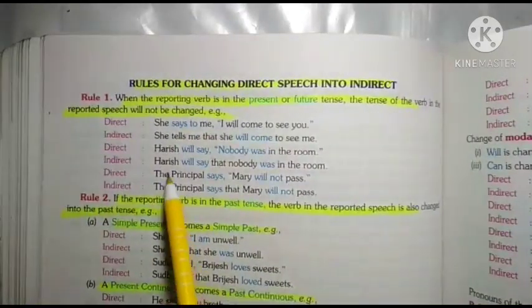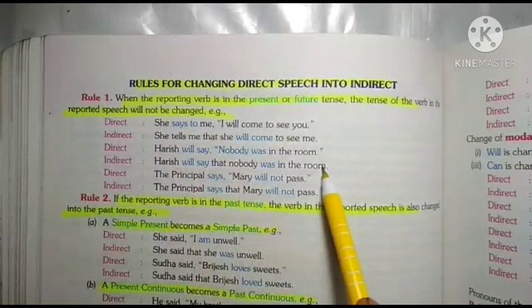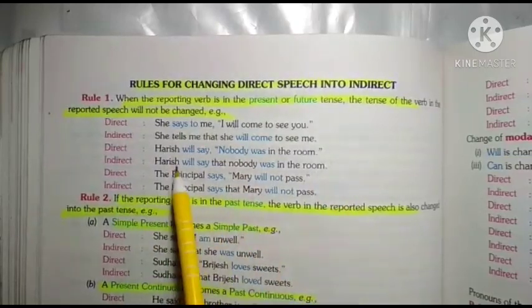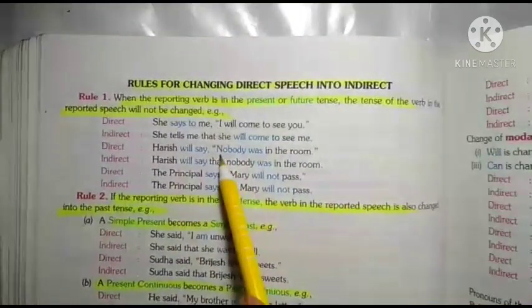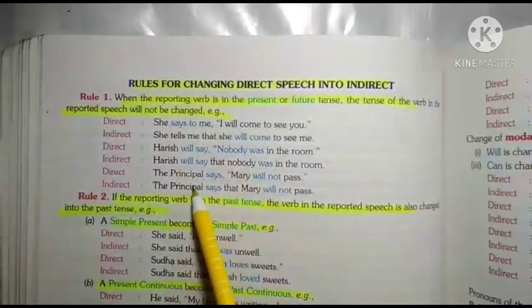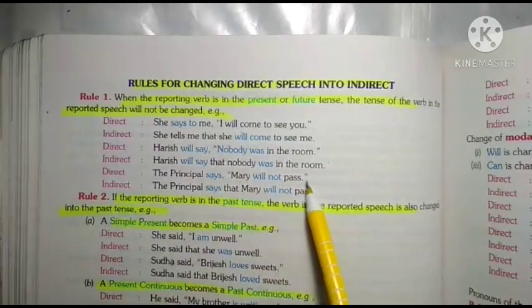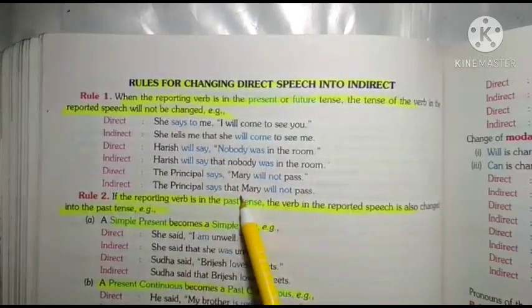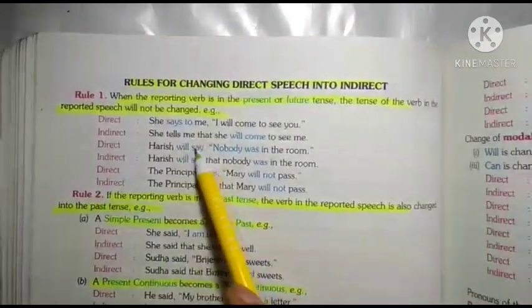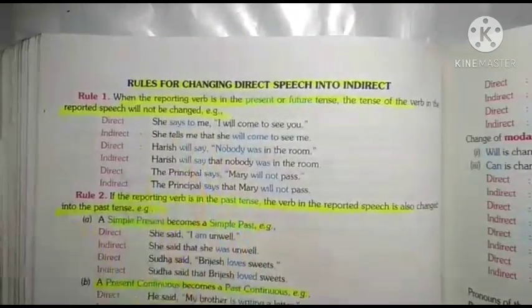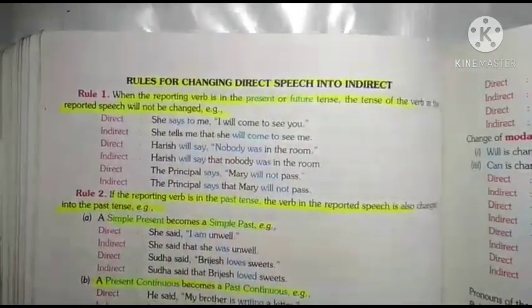Next is, Harish will say nobody was in the room. So Harish will say that nobody was in the room. You will use only a connecting word. The principal says Mary will not pass. The principal says that Mary will not pass. So says into says, will say into will say, says to into tells you will change. Rule number next.